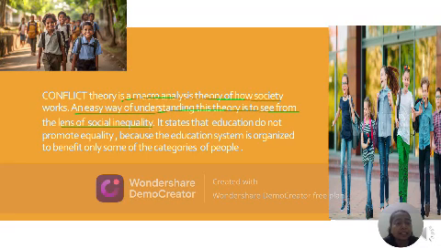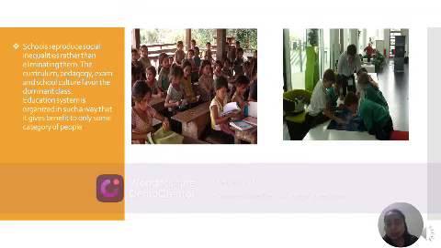It states that education does not promote equality because the education system is organized to benefit only certain categories of people. Conflict theory states that it benefits only certain categories of people, not all. It gives benefit to some but not to all. There is a difference or inequality that is created by the education system. Here the school produces social inequality rather than eliminating it. So schools reproduce inequality rather than removing it.